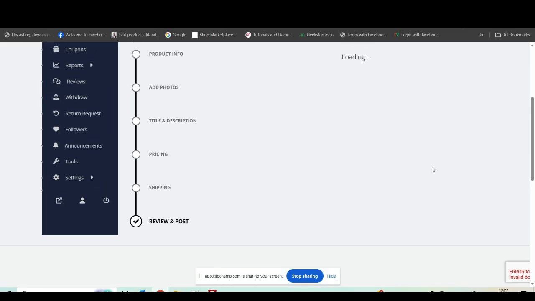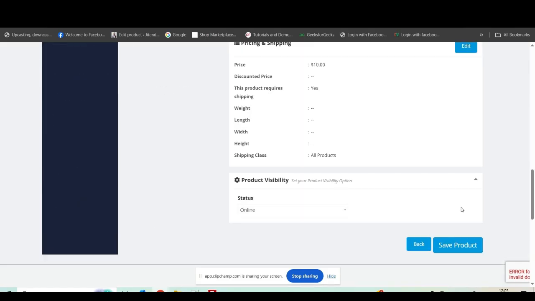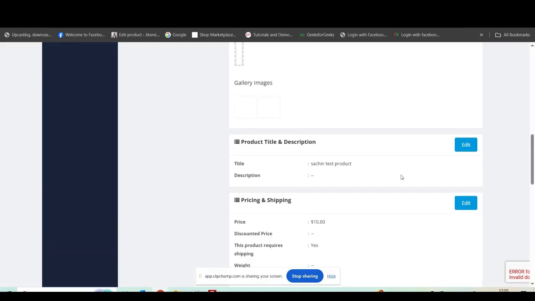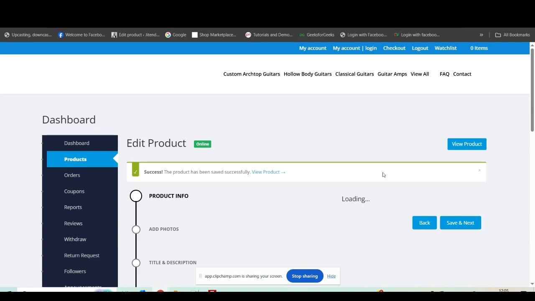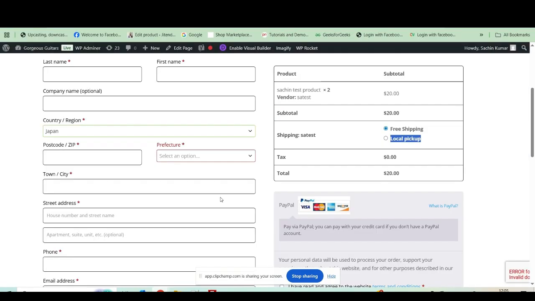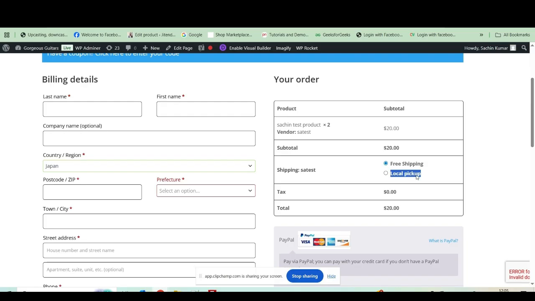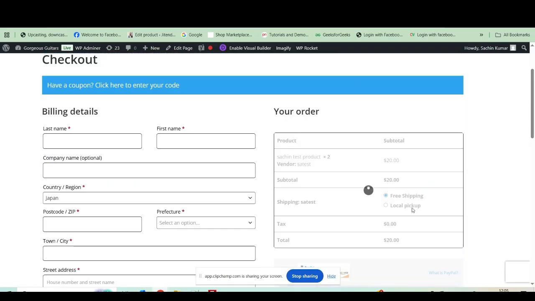save the product, it's loading now, and click on the save product button. So it's saved, successfully saved. Then if some user purchases this product, he cannot see local pickup now because we unchecked this.